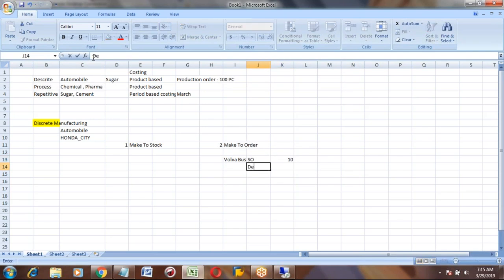But you will give the delivery maybe after 1 month, because based on his needs, you are making the product. Okay, that is called make to order. So is it clear what is make to stock and make to order? Yes.